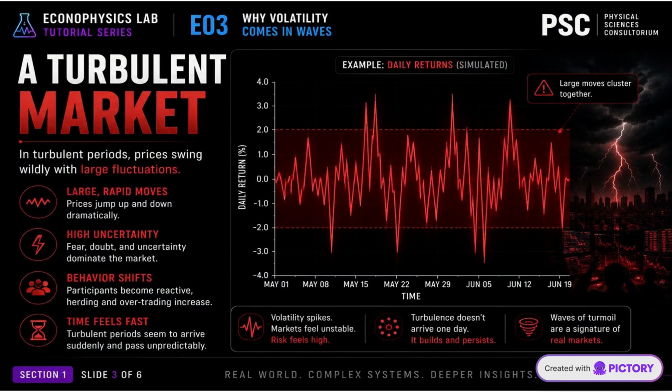In turbulent periods, prices swing with large fluctuations. Volatility spikes, and the market becomes reactive and unpredictable. High uncertainty means that participants are less confident, and risk is perceived as high. These periods can arrive suddenly and last unpredictably.